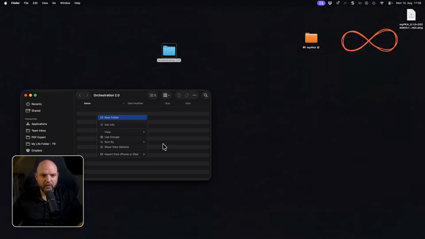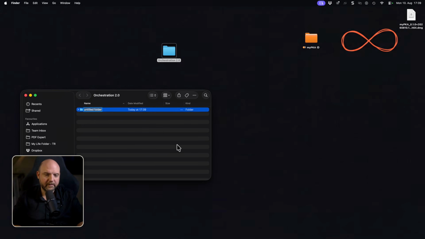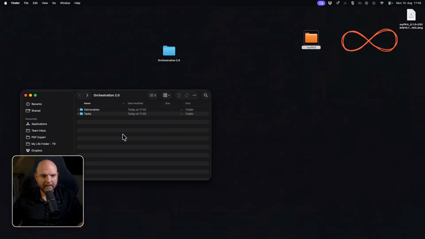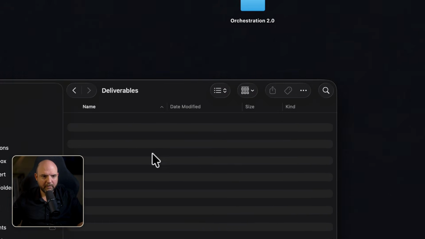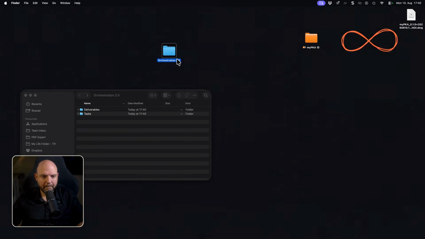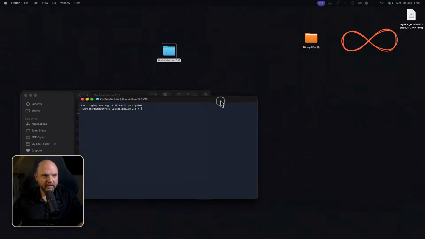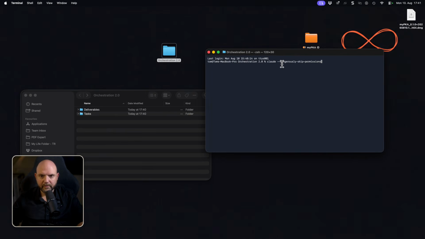So I will first of all create some general folders. I say tasks and I say deliverables. And it's just a proof of concept that I'm building here now. And in tasks I will make done, in progress, and cancelled. All right, so we just use these three statuses in here, and this is it. So you see, these are all empty folders, and all I will do now, I will right click, say new terminal at folder, and start working on this folder with Claude.